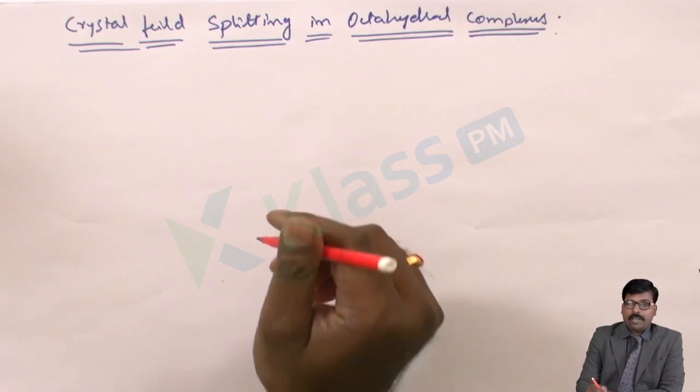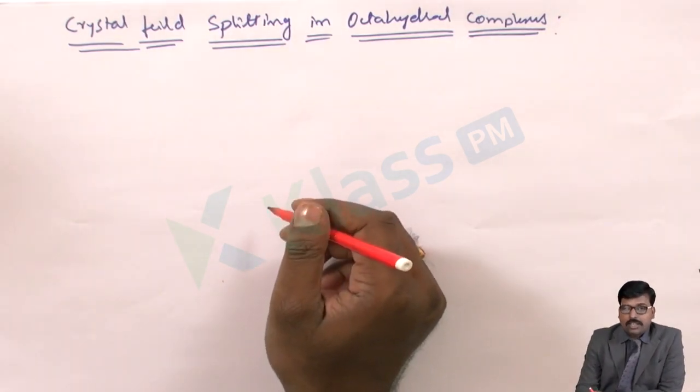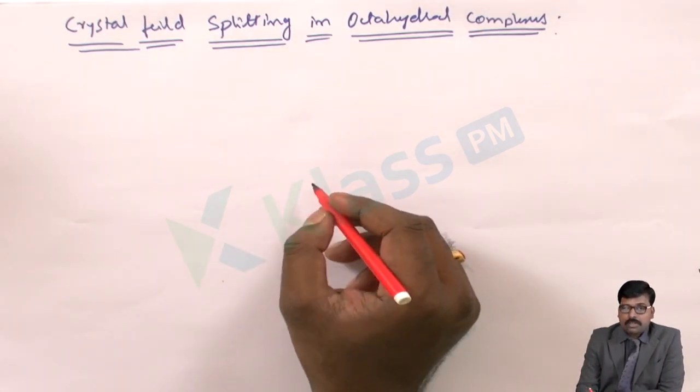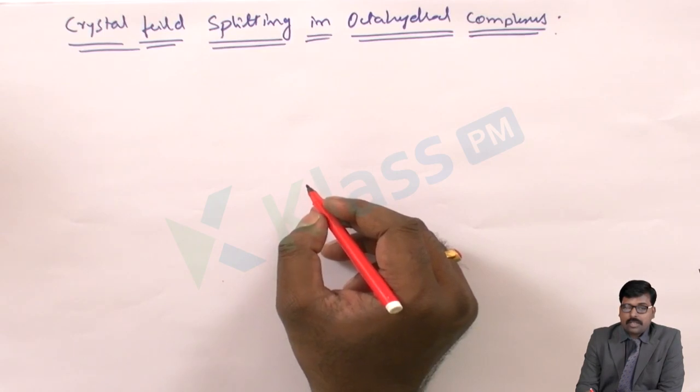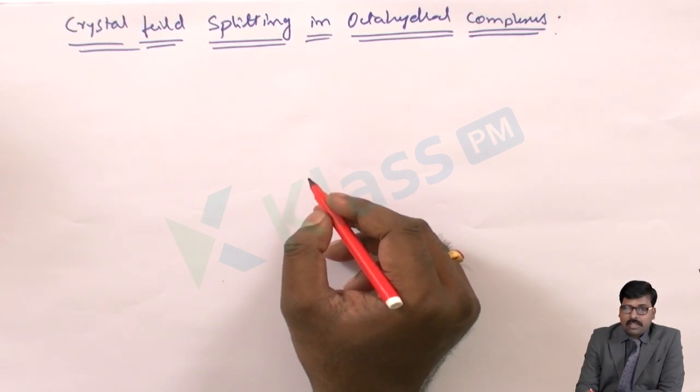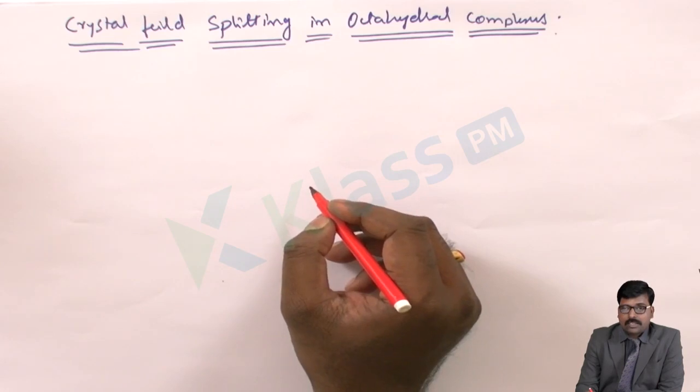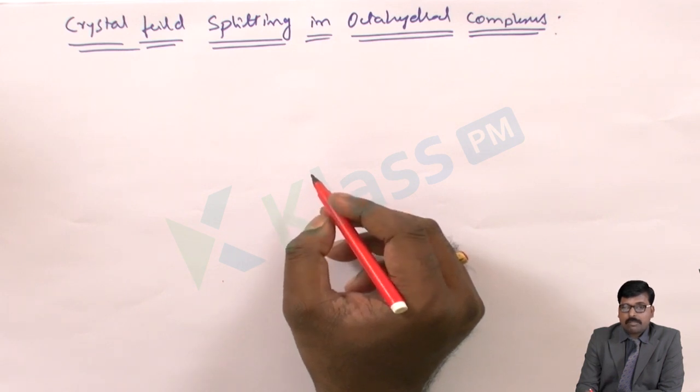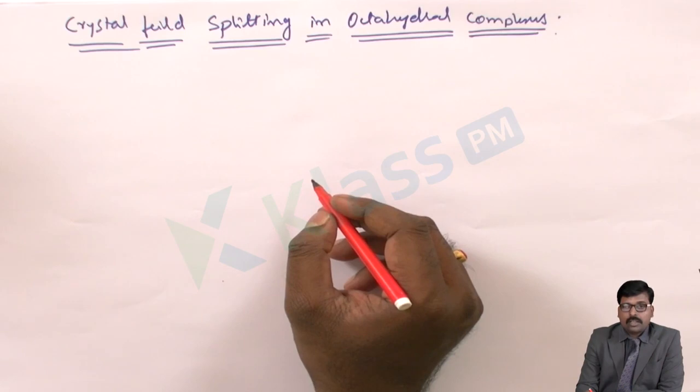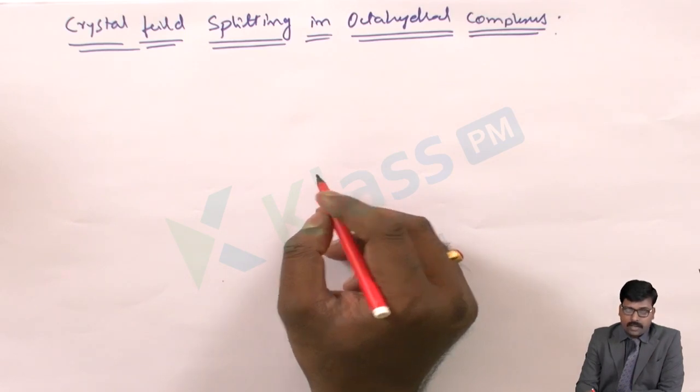So the EG group of the d orbitals will show a higher energy level than the T2G. This is quite the reverse of tetrahedral complexes. In a tetrahedral complex, we have seen the T2G group will exert more energy because, through the geometry of the tetrahedral, the non-axial places are the approaching points for the ligands.